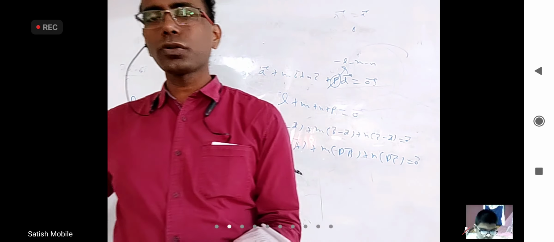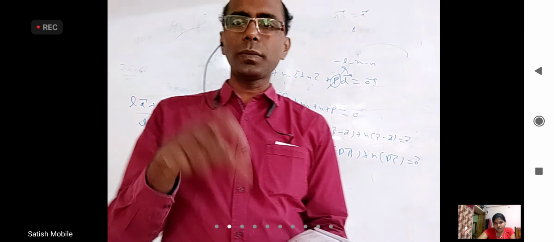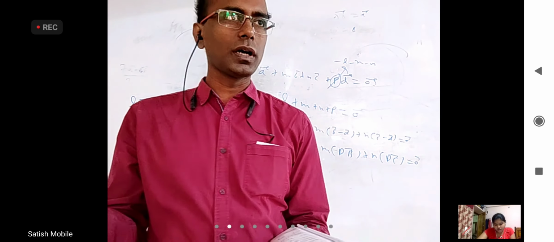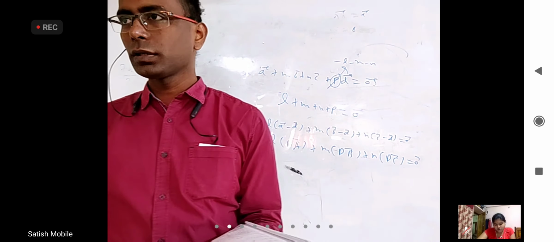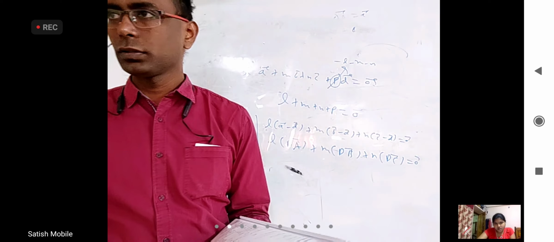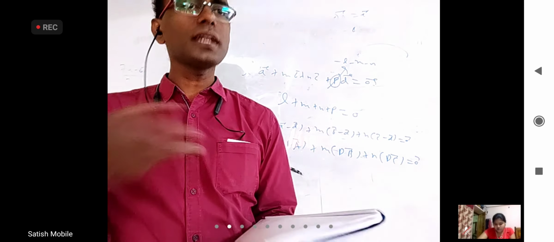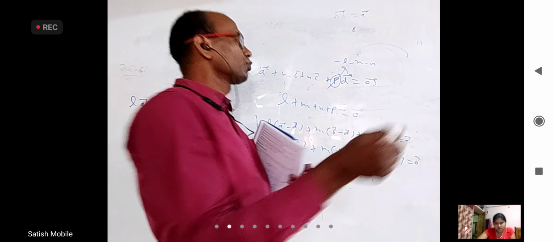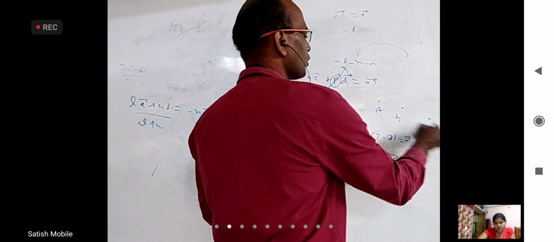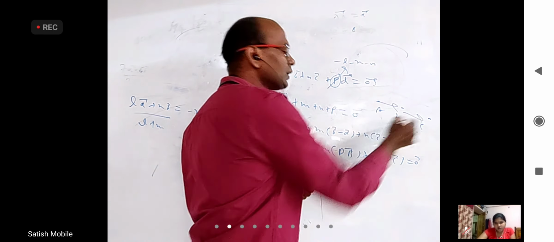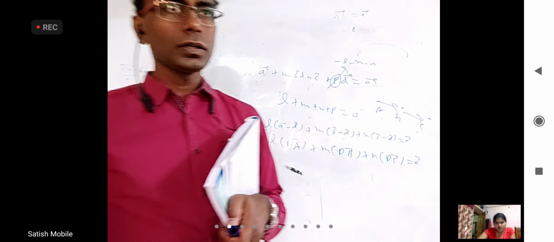Here also it is better to join them. Let's say one of them is OA bar, one of them is OB bar, one of them is OC bar. You can find AB bar and AC bar. If AB and AC are parallel, or AB and BC are parallel, then that, for example, in 2D geometry, when 3 points are given ABC, how do you prove they are collinear? You will find slope of AB, slope of BC. If they are equal, they are collinear, right?